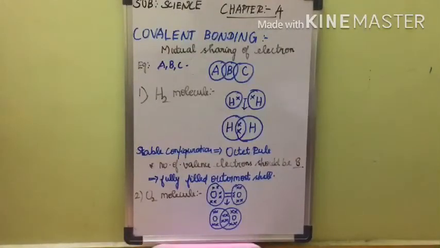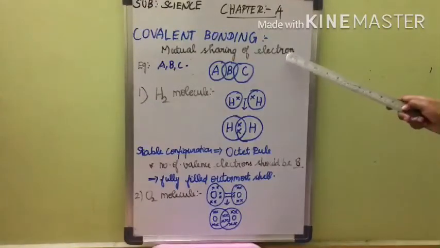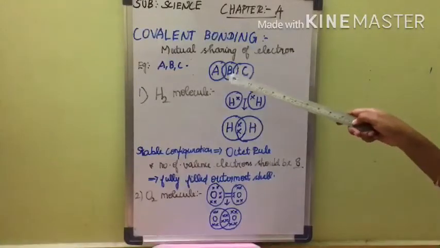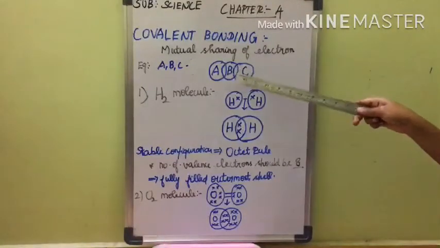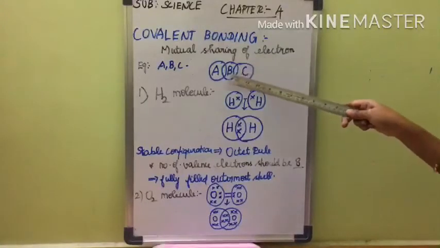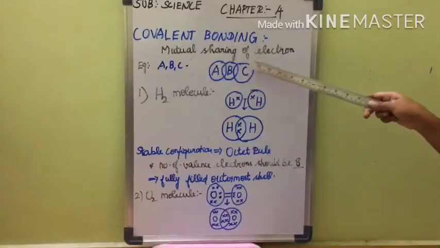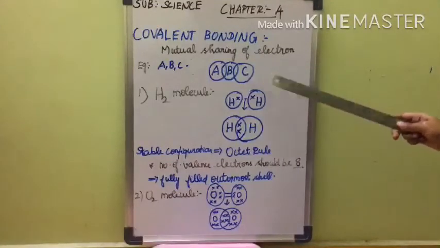Now these problems are overcome by sharing its valence electrons with other atoms of carbon or with atoms of other elements. Not only carbon, many other elements form molecules by sharing electrons. This leads to covalent bonding. So covalent bonding is nothing but mutual sharing of electrons. For example, there are 3 persons A, B and C. B is a mutual friend for both A and C. The same concept is applied here.